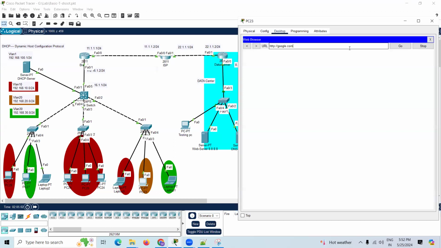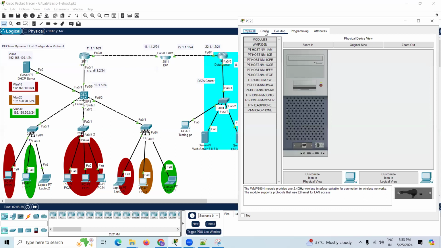Google.com. See, he is not getting the accurate result. Wait for a second. It's resolving the domain to an IP address. If it is working fine and it is resolved, good; otherwise it will show an error. Just give me a second. We type google.com. It is taking time. Wait.